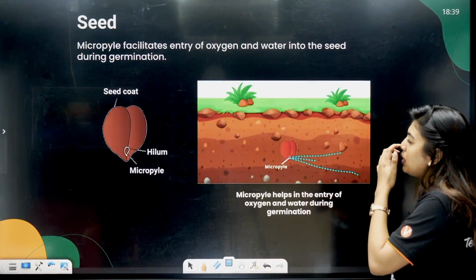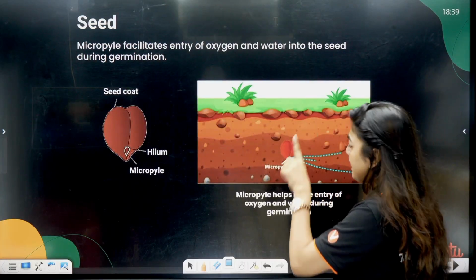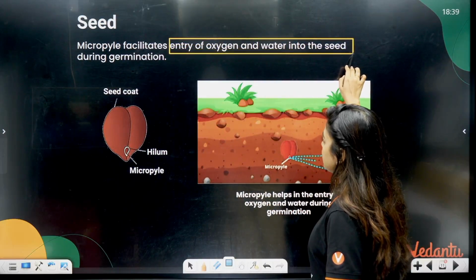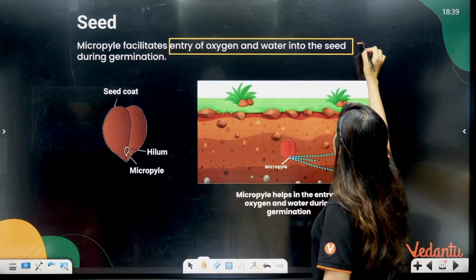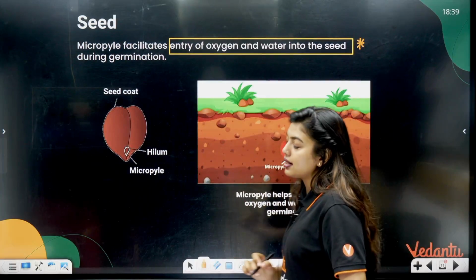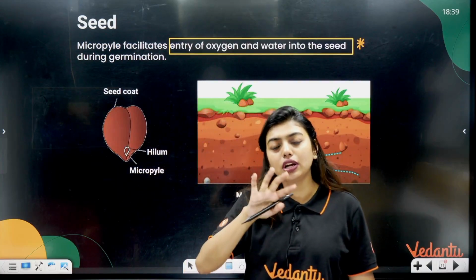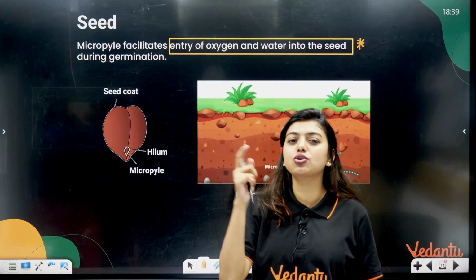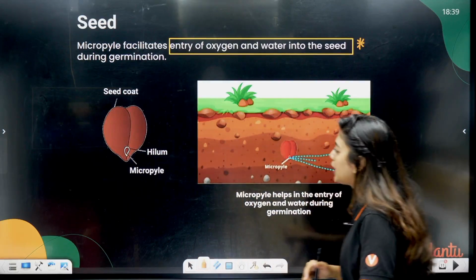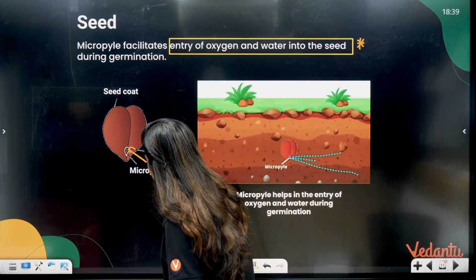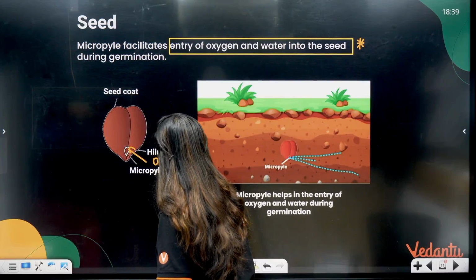Okay, clear to all of you? Micropyle facilitates the entry of oxygen and water into the seed. This is a very important question. Mark it right now in your NCERT and keep. The micropyle region was there in the ovule, that will continue in the seed, and that small portion is going to allow exchange of oxygen and water.